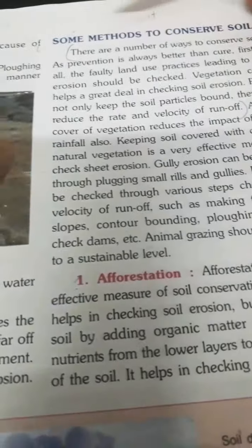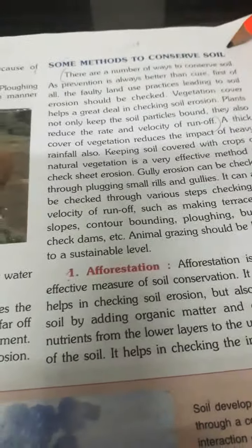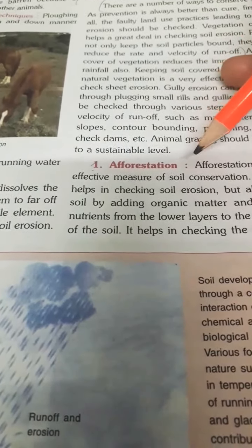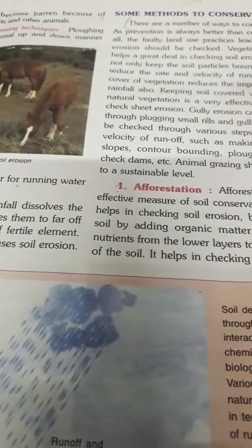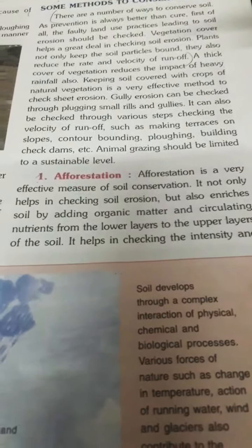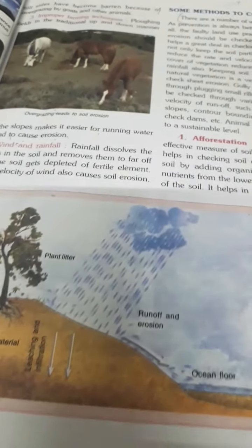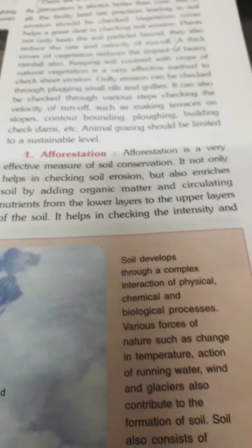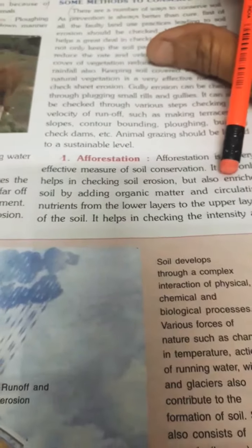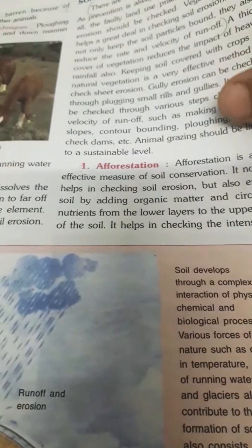The next topic is methods to conserve the soil. There are many ways by which we can prevent soil erosion, or we can say, check the soil erosion. First is afforestation. Afforestation means planting more and more trees. Afforestation is the most effective method to prevent soil erosion. It not only helps to check the soil erosion but it also enriches the vegetation by giving organic material.